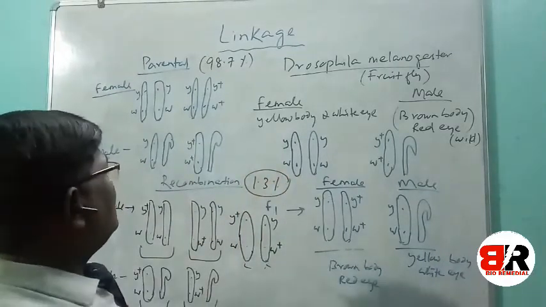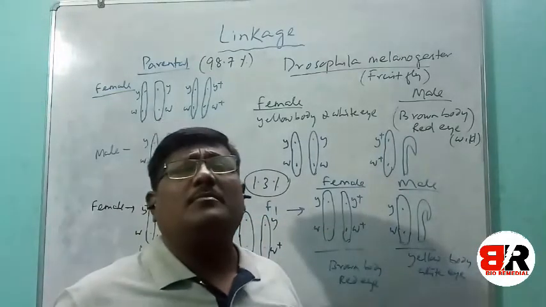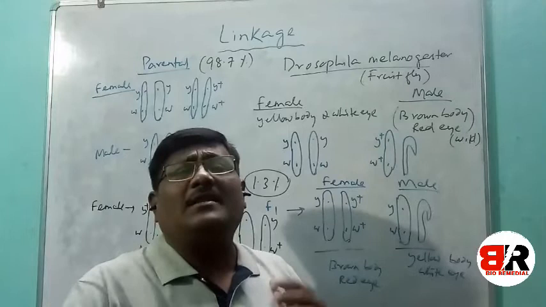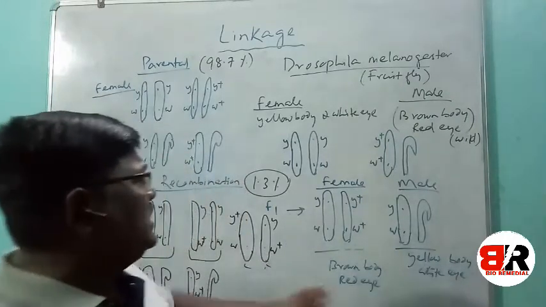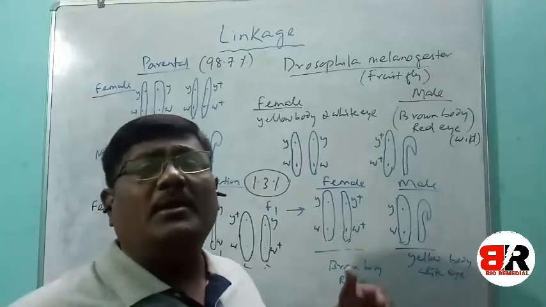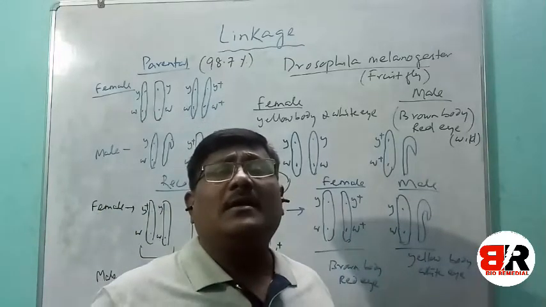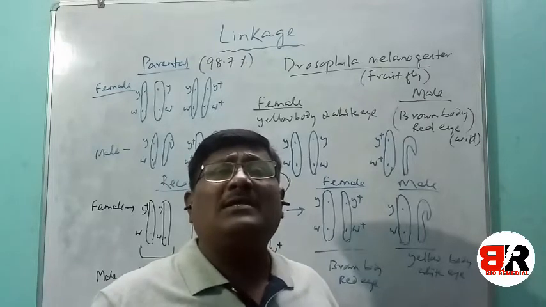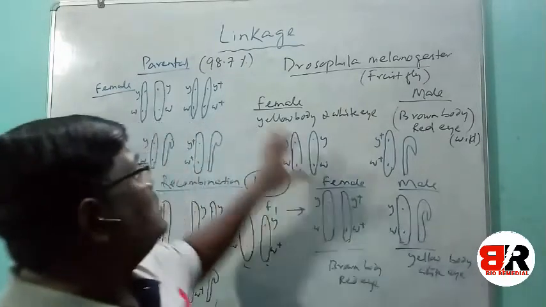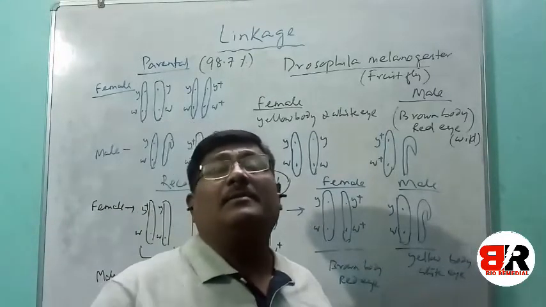That means the recombination is very less. That means the crossing over very rarely takes place between these two genes, yellow body and white eye. The yellow body and white eye genes were so closely present that the crossing over took place very rarely, and that is why the parental combination was 98.7%.